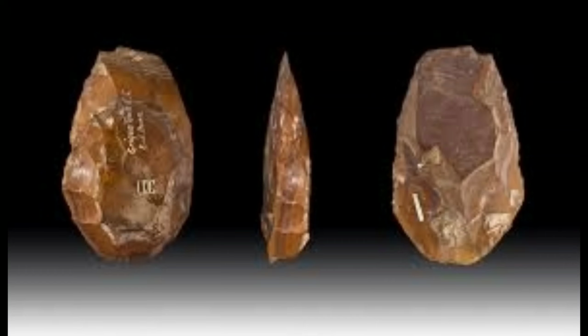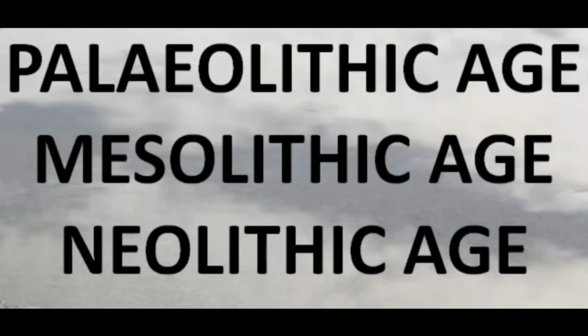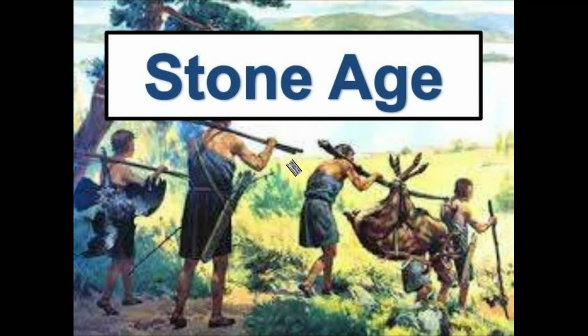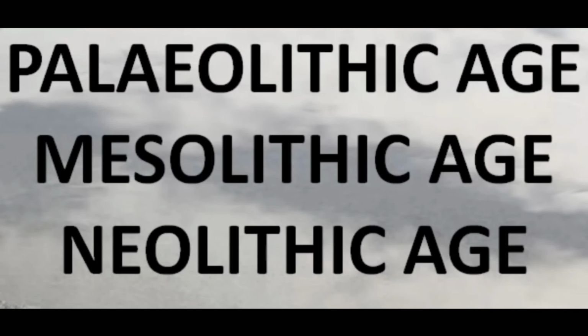The stone age has been divided into three parts: Paleolithic, Mesolithic and Neolithic. Paleo means old, lithic means stone, so Paleolithic is also called the old stone age. Meso means middle, lithic means stone, so Mesolithic is also called the middle stone age. Neo means new, so it is also called the new stone age.